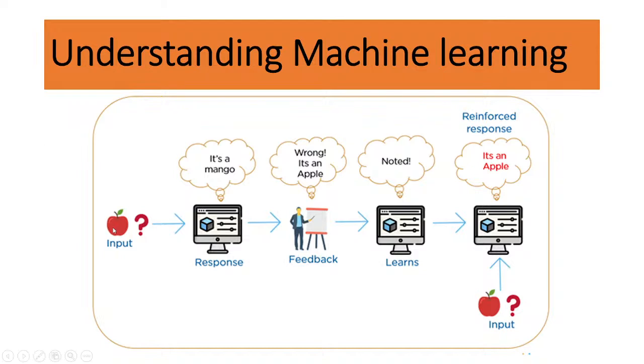Machine learning can make decisions, such as here you can see. First of all, it is an apple. So this is an apple. Input: it's a mango. Wrong. It's an apple. So I train it. And this time it is an apple. So it noted.